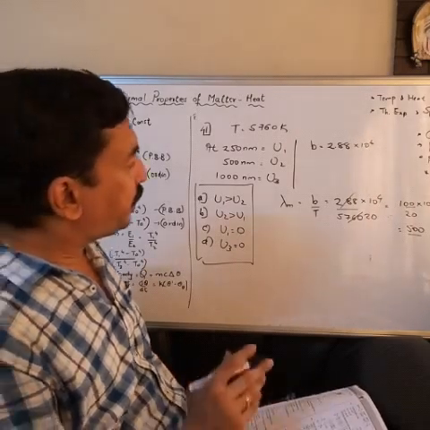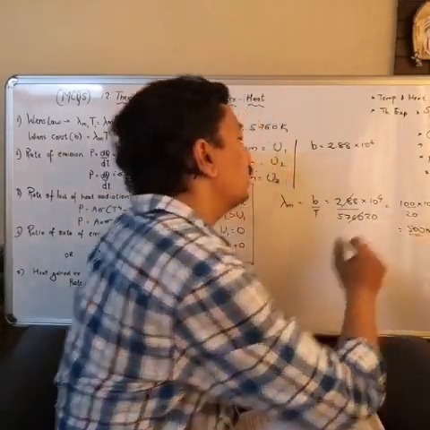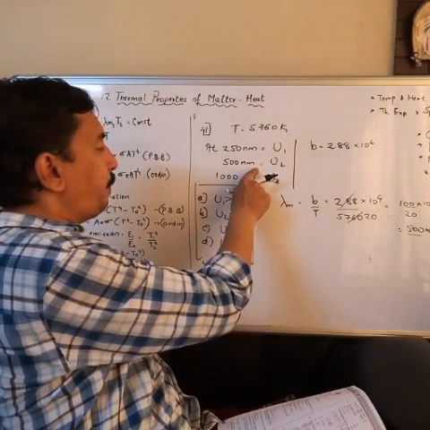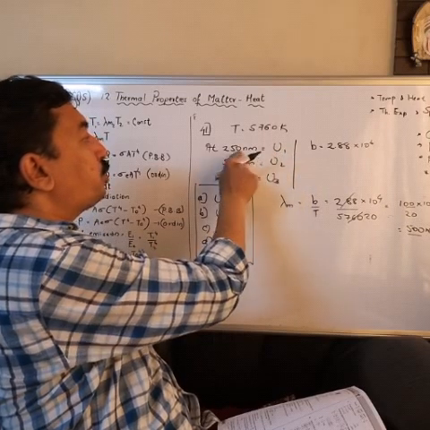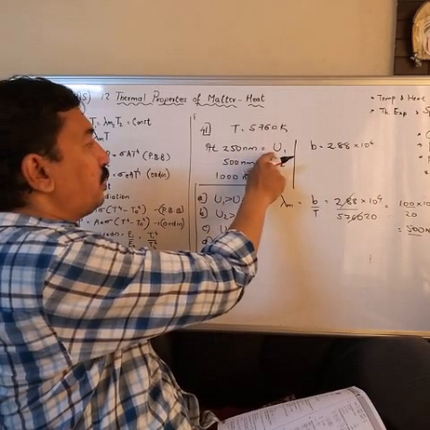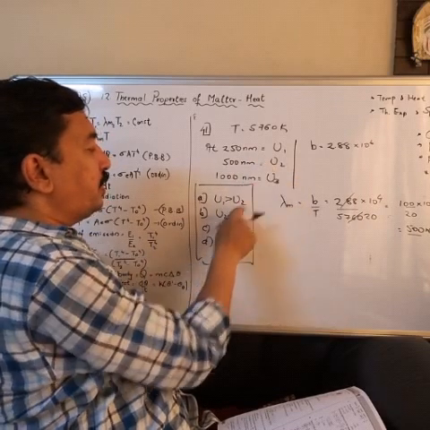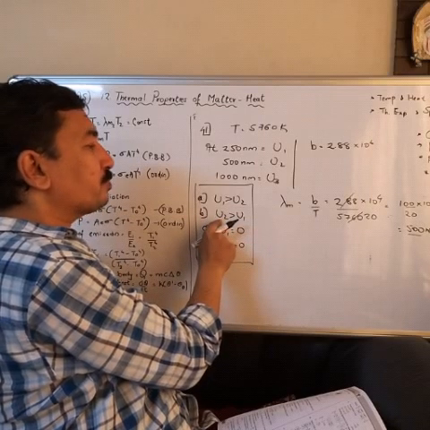It comes out to be 500 nanometer. So the value of U2 is at 500, and U1 is at 250. U2 is at the maximum, and U1 will be less than U2.